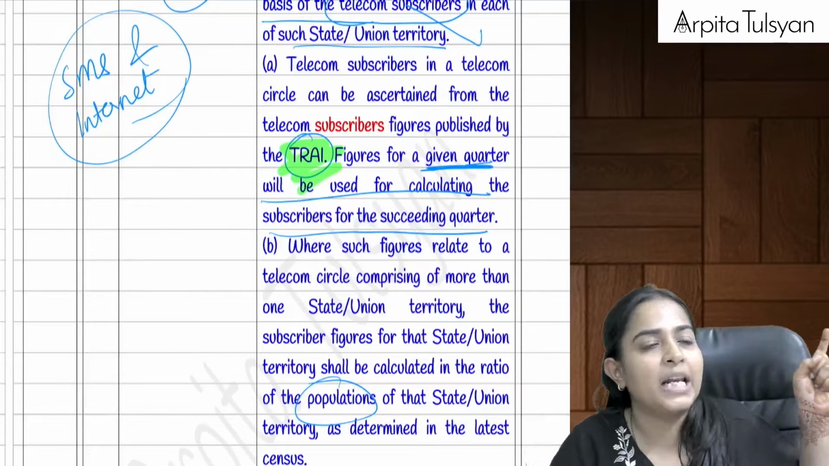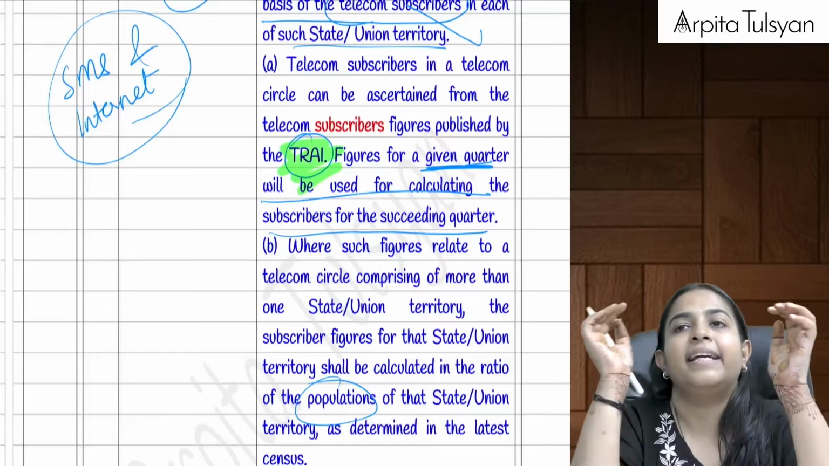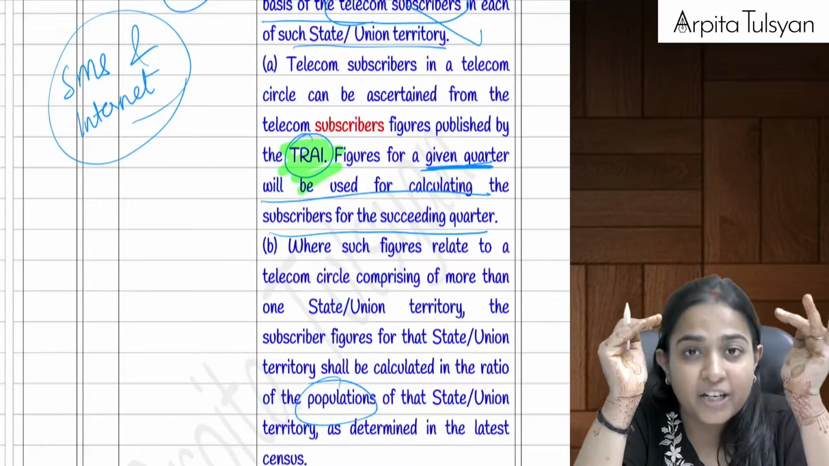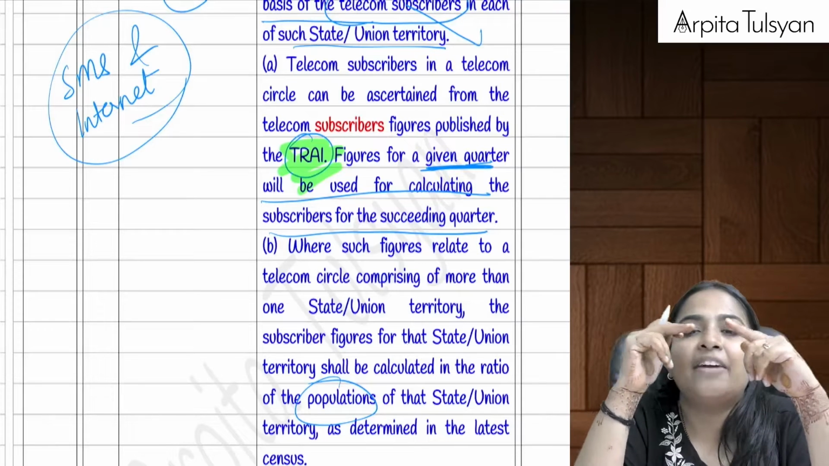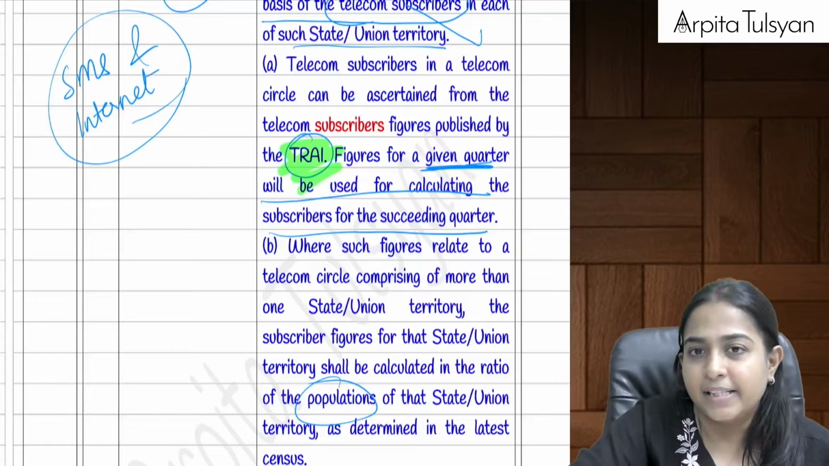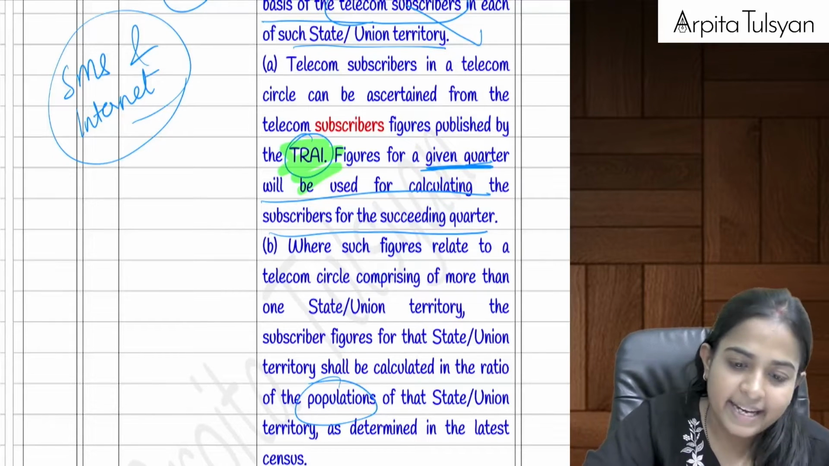So you will take the number of telecom subscribers of the last quarter, and if the TRAI is giving you figures for a particular region, and that region has more than one state, then that figure will be divided in the ratio of population. We have also done examples. In our main lectures also, in the full lectures, we have done the examples.